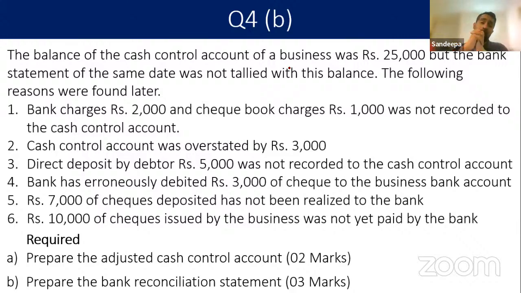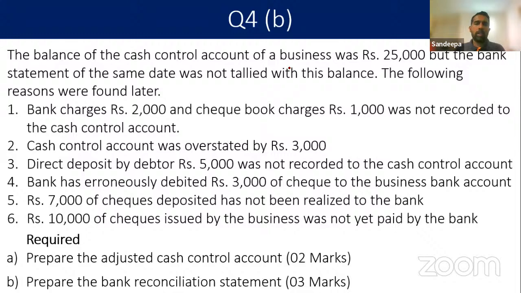Those differences, how we adjust? Omissions and the errors made by the accountants are adjusted to the cash book. Errors made by the bank and the timing differences are shown in the reconciliation. You can't correct errors in the reconciliation, you can only show them. You can show. Reconciliation is a good tool to identify what the errors and mistakes are and what the differences are, right? That we show by their difference.